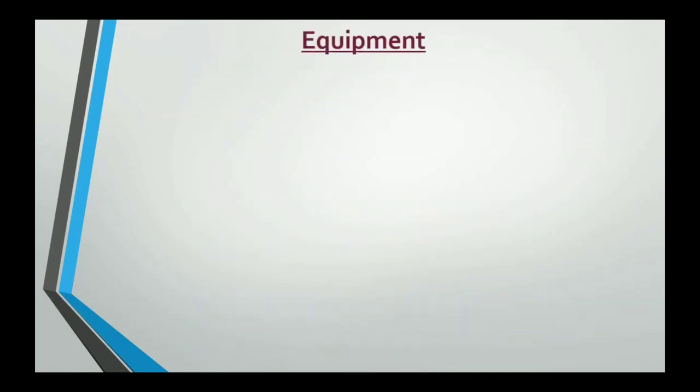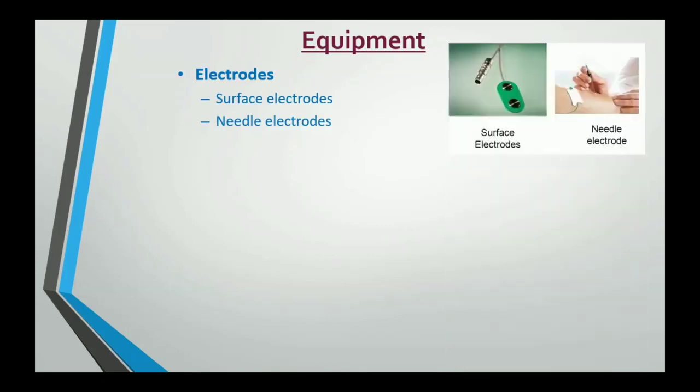Now what are the equipments or apparatus required to carry out this electromyography technique? Naturally, we require electrodes. There are two types of electrodes. One is the surface electrode, the other is the needle electrode. The name itself suggests the surface electrodes are placed on the surface of the skin, and the needle electrodes have a needle which is pierced through the skin, and this electrode lies inside the muscle that is to be tested.